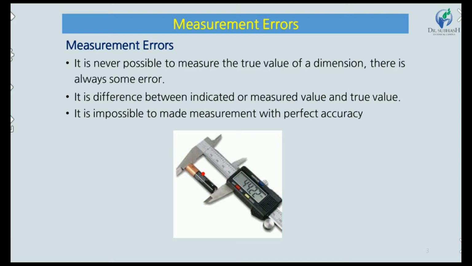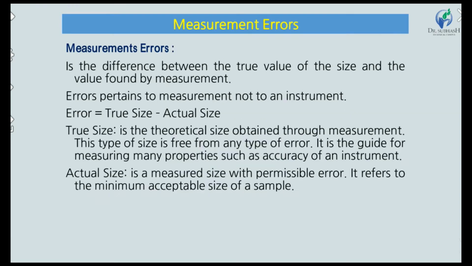Here, if the length is 50 mm and the digital instrument indicates 44.22 mm, some error is there. Measurement error is the difference between the true value of size and the value found by measurement. So the true value length is 50 mm and the value found is 44.22 mm, so it is the difference between the true value and the measured value.